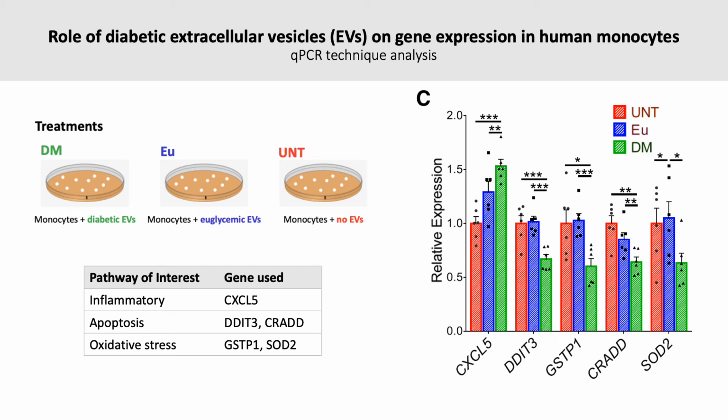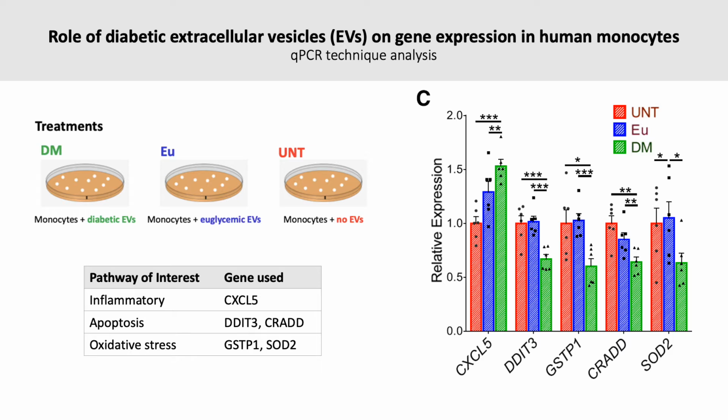Extracellular vesicles are small lipid-bound vesicles that shuttle proteins, lipids, and nucleic acids from one cell to another. From studies in diabetic mouse models, we know that extracellular vesicles can affect gene expression in macrophages and are mediators of inflammation, but their role in humans is not clear. Can diabetic extracellular vesicles affect gene expression of inflammatory response, oxidative stress, and apoptosis in human monocytes?